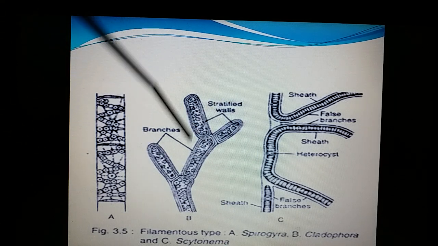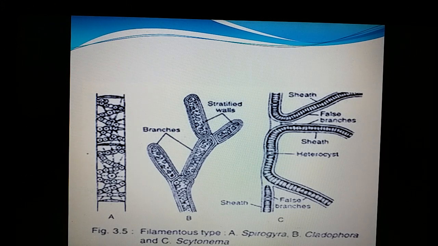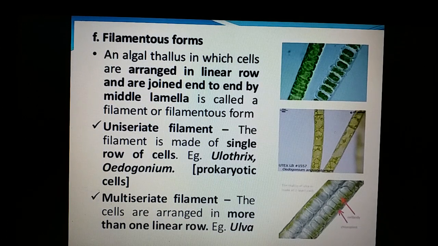Here you are finding the branched forms. This is Cladophora, and this is Scytonema, another blue-green algal member. It also appears to have branches, but it is not true branching. It is a false branching. We'll see it again. Here, once again, they are repeating the same. This is Spirogyra, a uniseriate unbranched form.